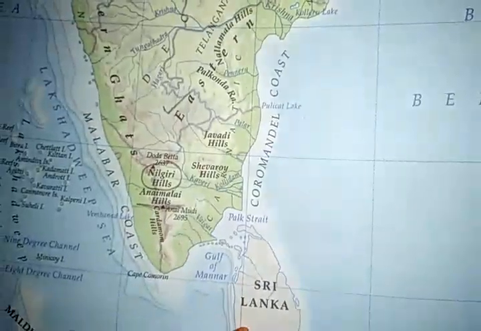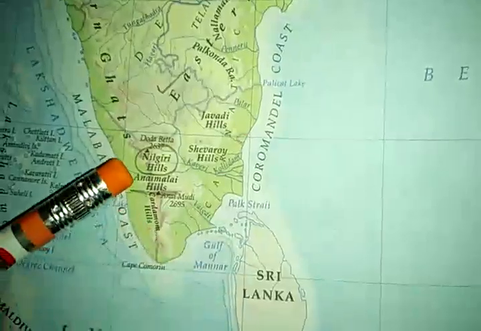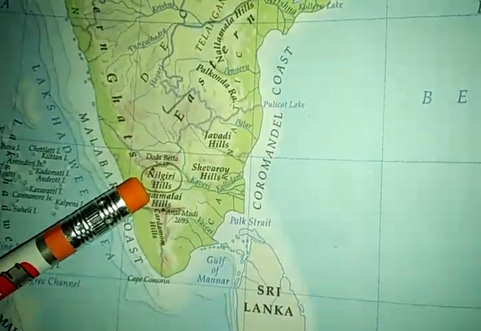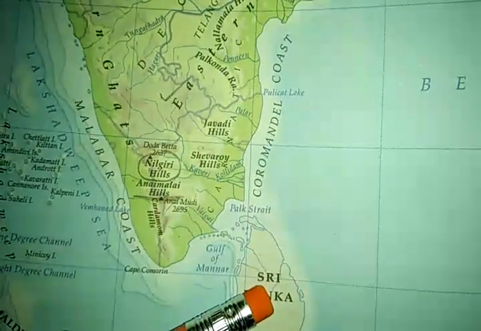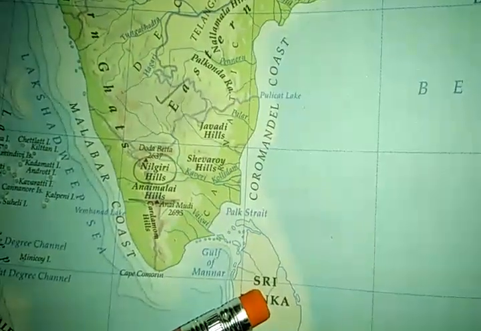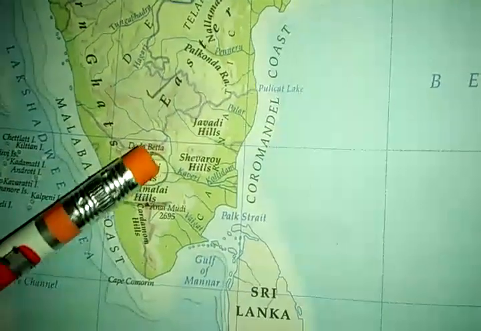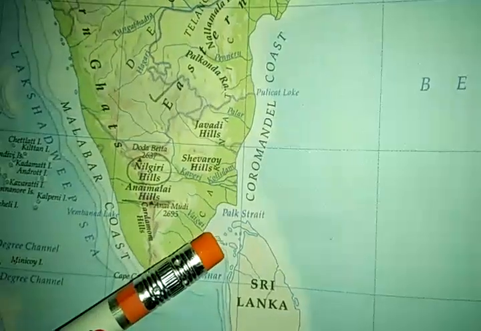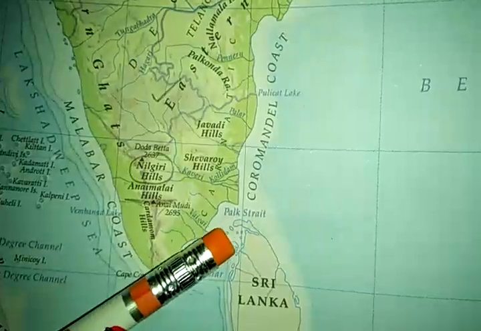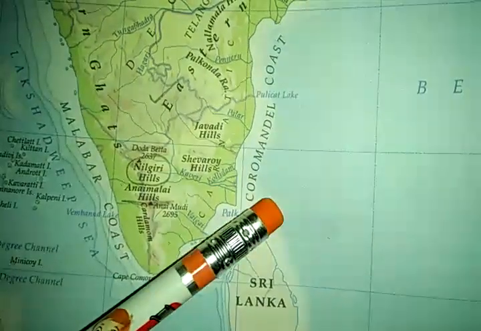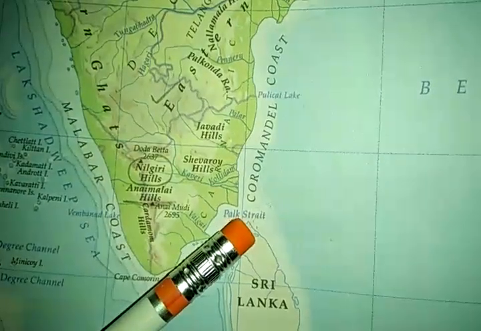See children, here is Sri Lanka and here is India. This is one large land area. This side is another large land area. And between them there is flowing a narrow stretch of water, and this place is called Palk Strait.